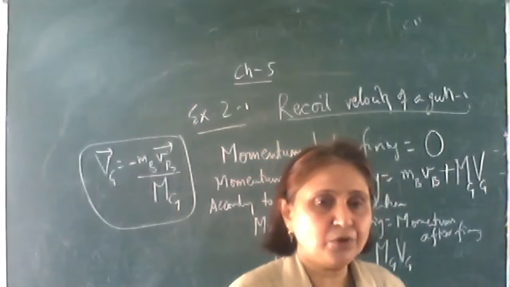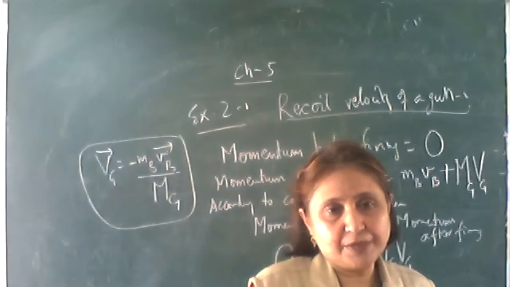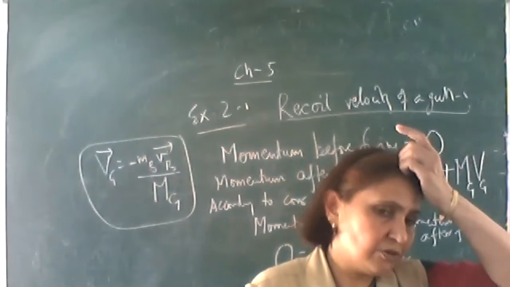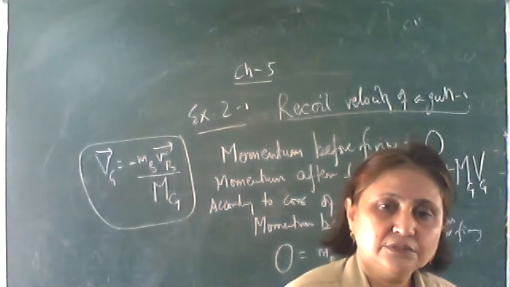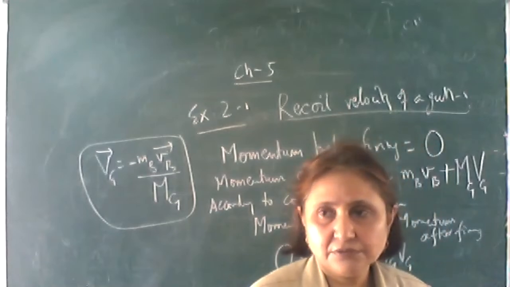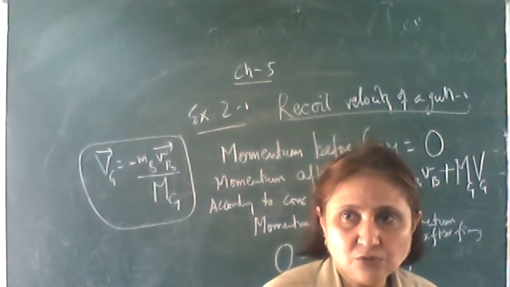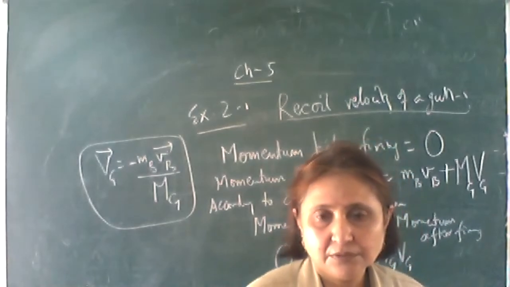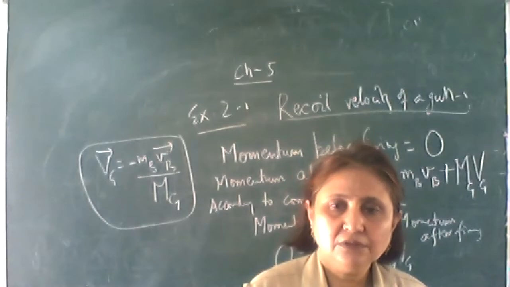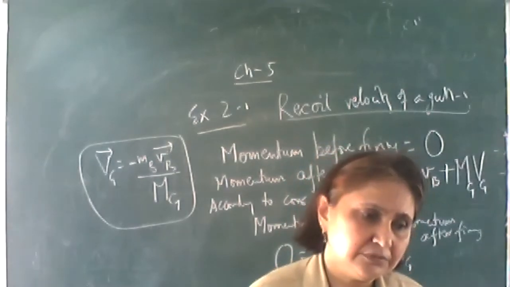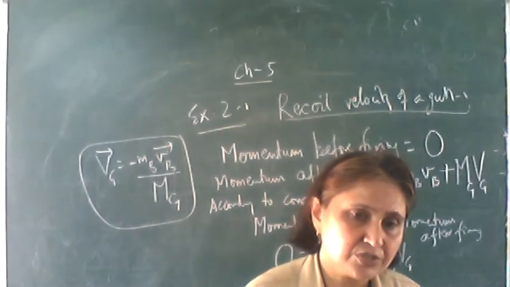So write the second point. The recoil velocity should be less, because the person holding the gun feels this velocity.